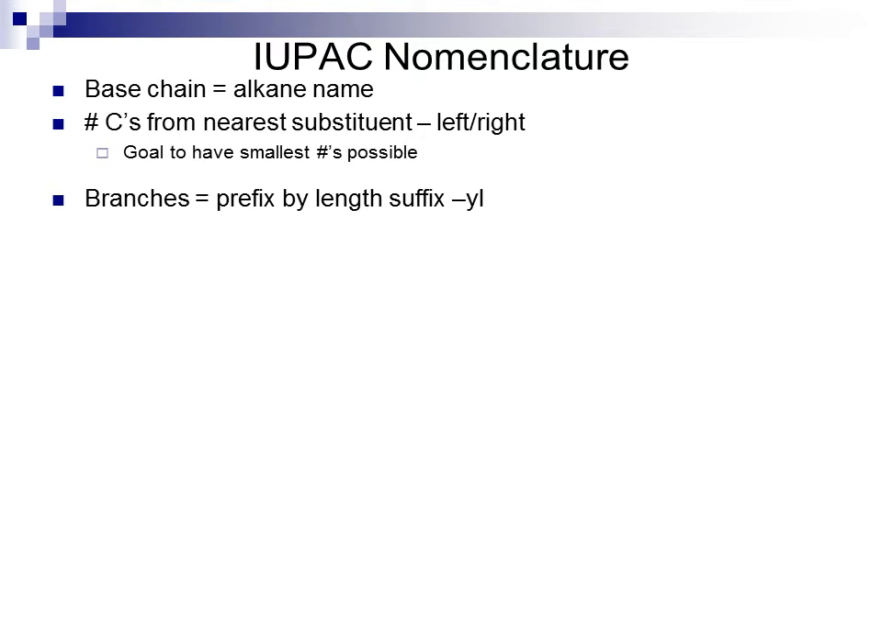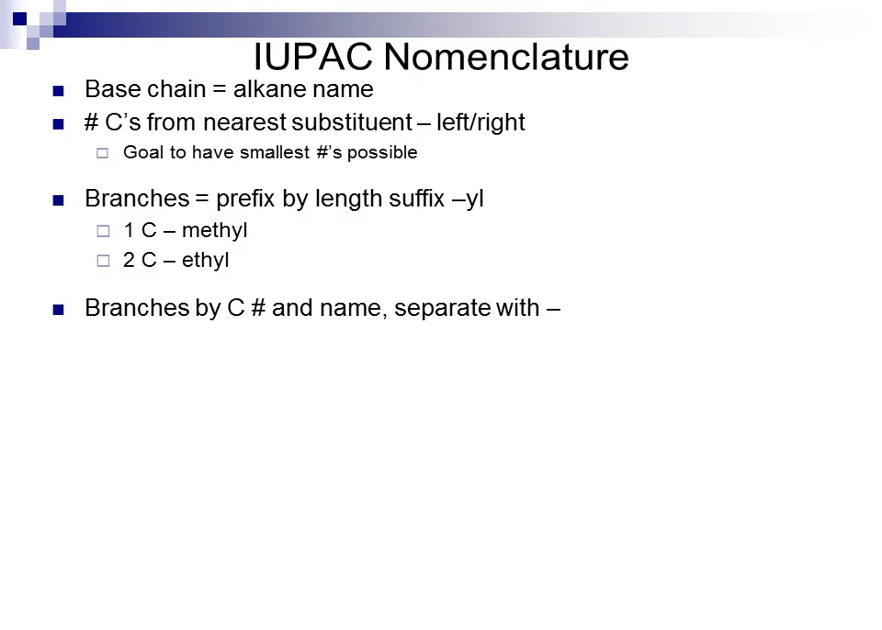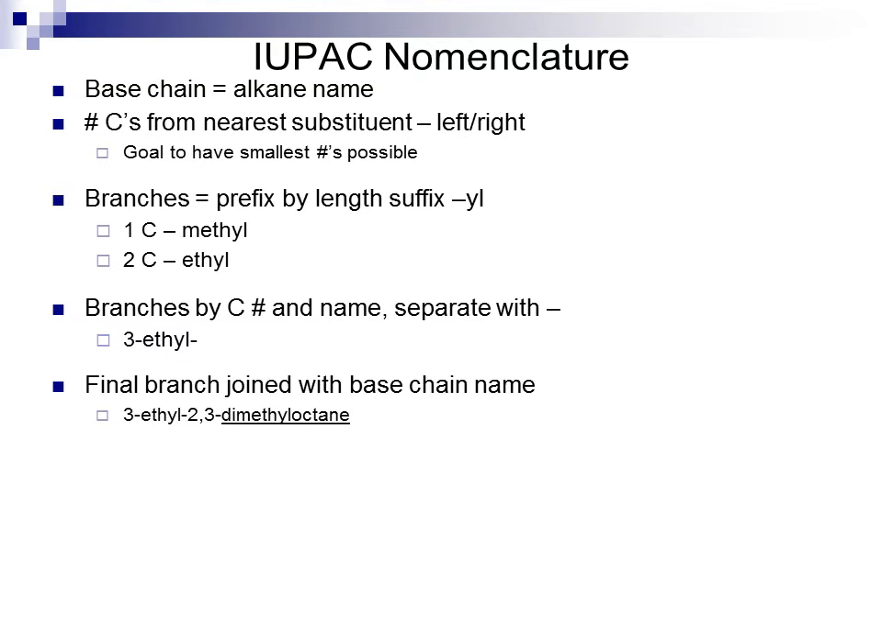Branches are named by the prefix denoting the number of carbons and the suffix -yl at the end. So 1 carbon would be methyl, 2 carbons would be ethyl, and so on. The branches are named by the carbon number that they're attached to, and then the name of the branch, separating the carbon number and the name with a dash. For instance, 3-ethyl. The final branch is joined to the name of the base chain. For instance, in the compound 3-ethyl-2,3-dimethyloctane, there is no dash between the dimethyl and the octane.